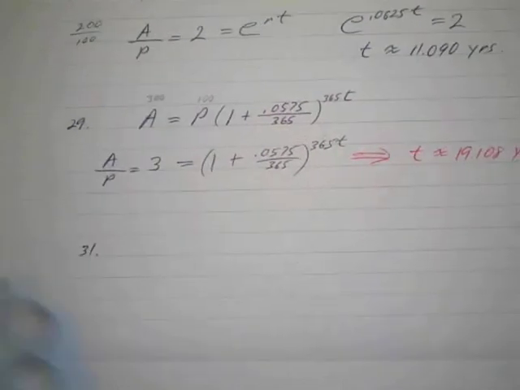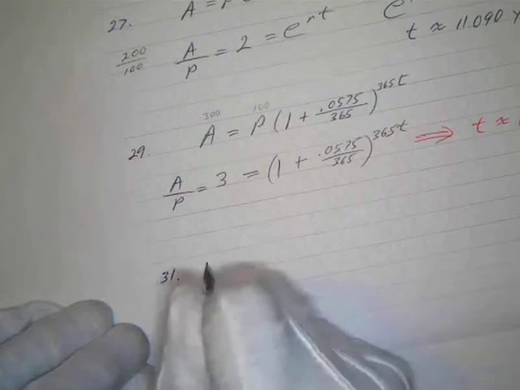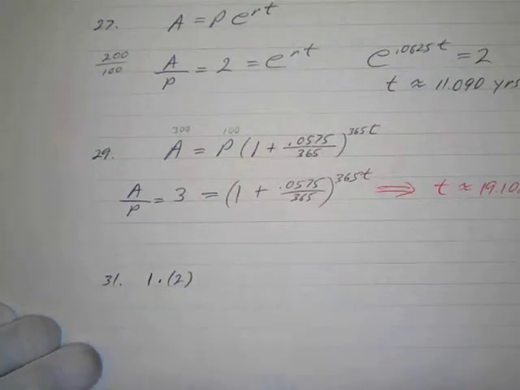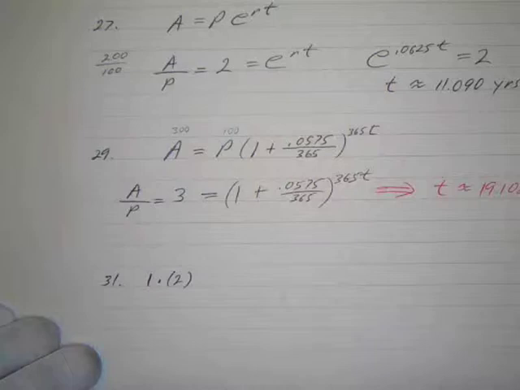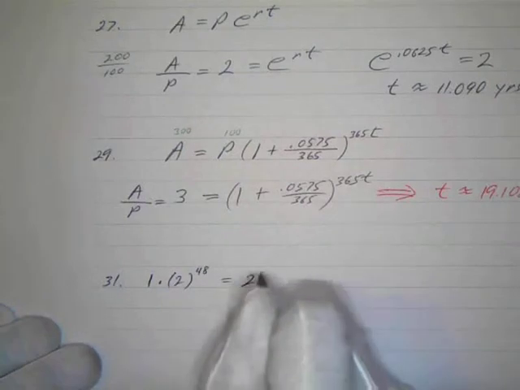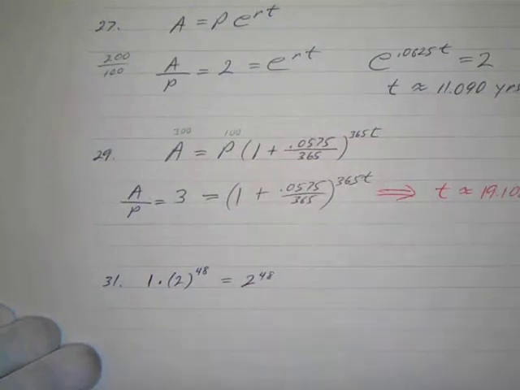So we start with one, and we're going to double it. So every time, we're going to multiply this one bacterium by 2. How many times? Well, every half hour, and there's 24 hours, so how many half hours are there in 24? 48. So 2 to the 48. So that just equals 2 to the 48th power.